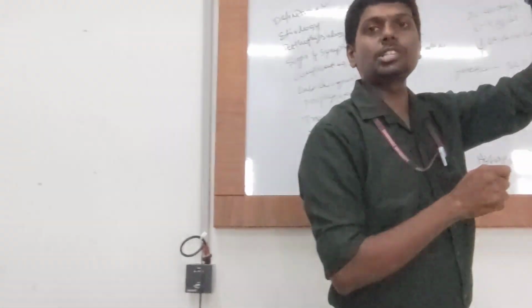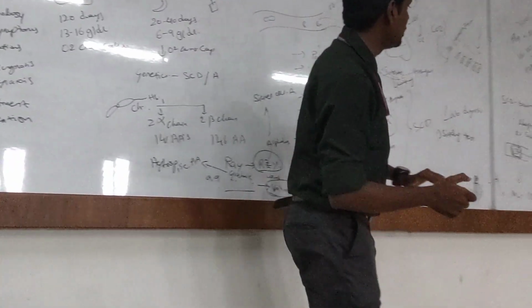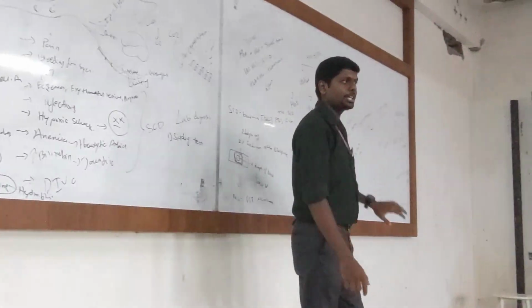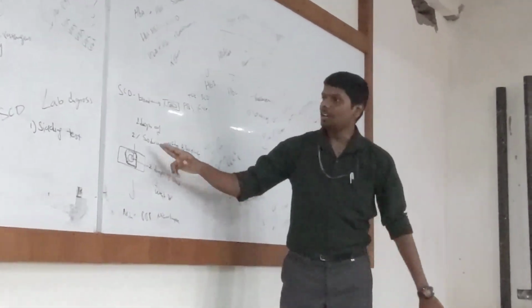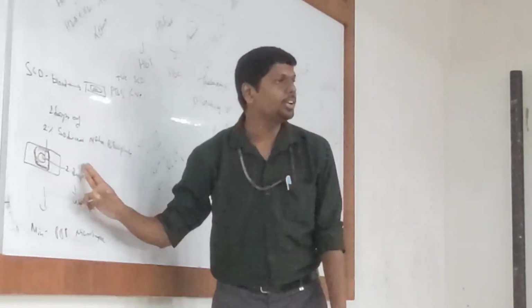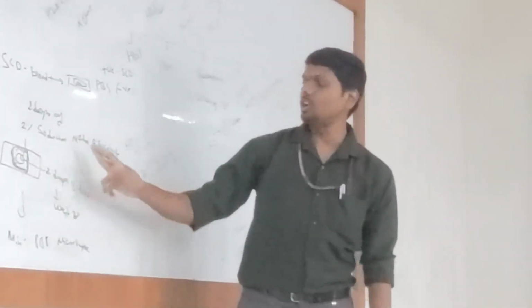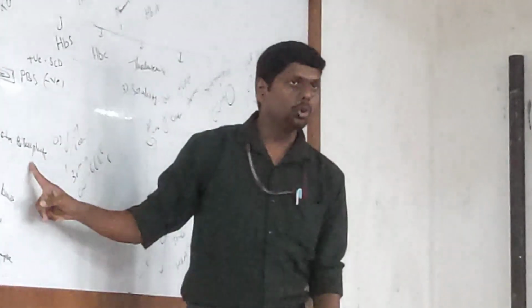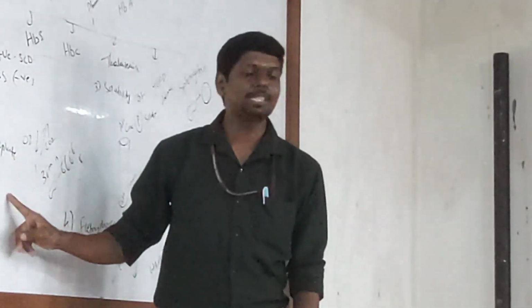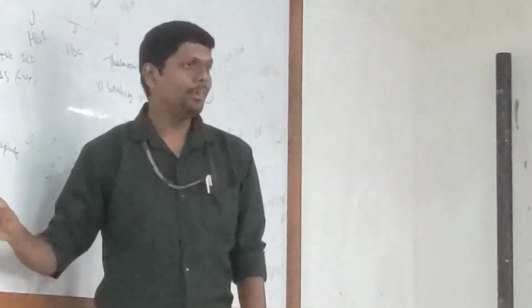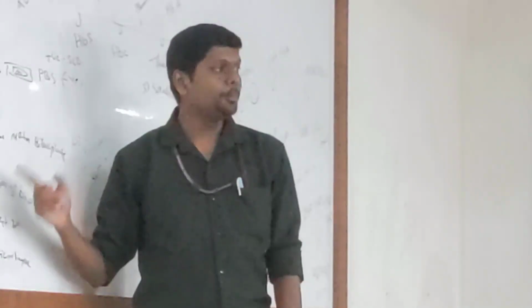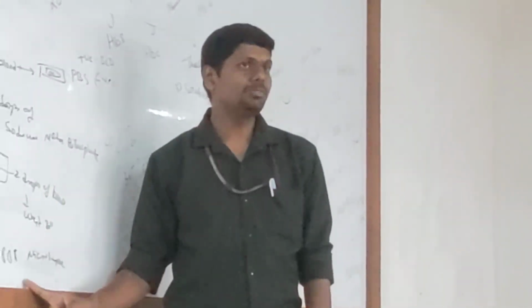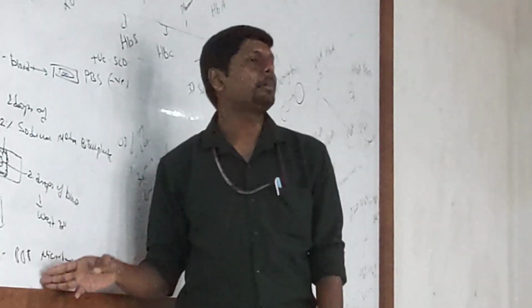What are the 5 lab tests we have? Tell me, students. What are those? Peripheral blood smear examination. Then you have the sickling test, where you use a reducing chemical such as 2% sodium metabisulfite: addition of 2 drops of 2% sodium metabisulfite to 2 drops of blood, waiting for 30 minutes, resulting in polymerization of hemoglobin. Hence, sickle cells can be observed under a microscope.